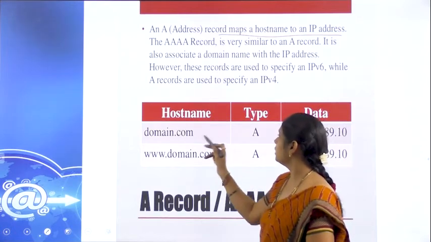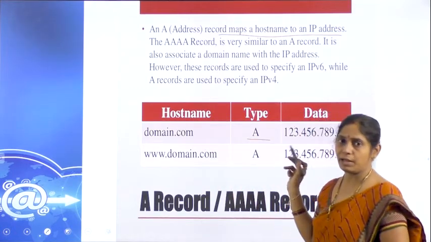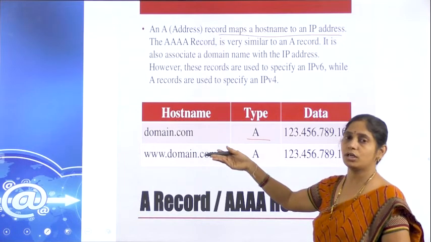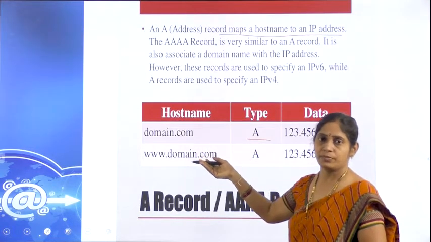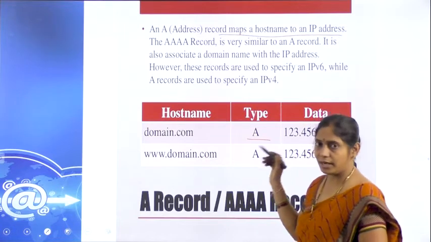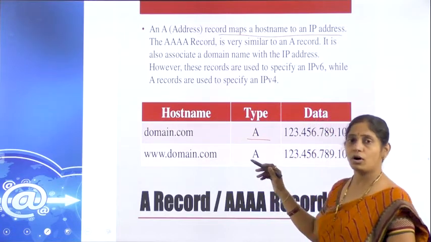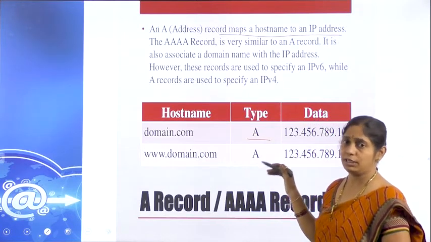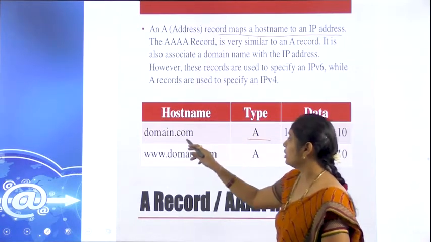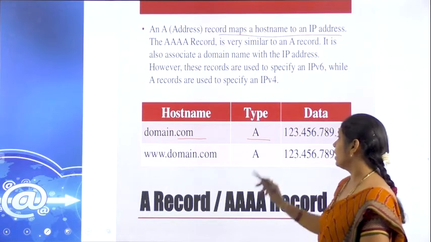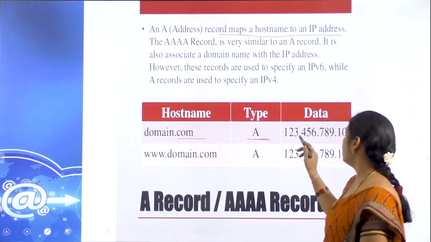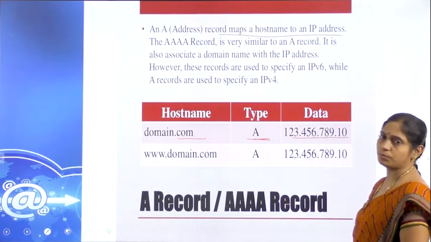If we see here the A type, there we have seen which type of record it is, which domain type. Is it A type, AAAA type, or CNAME type? That needs to be mentioned there. So assume here the host name is domain.com, which comes under the A type, and the data may be in this form.